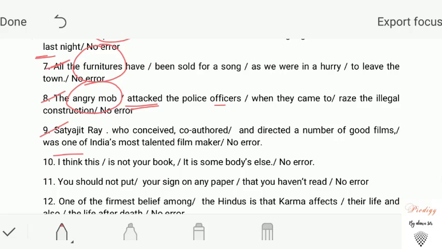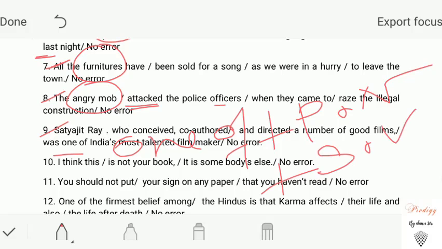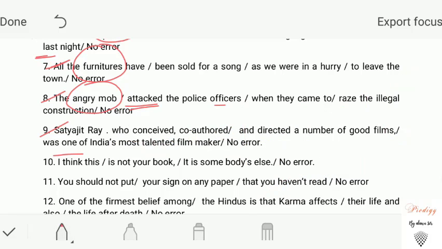Whenever this comes in a sentence, this particular phrase will be followed by a plural noun as well as the singular form of verb. Okay? In short form, the construction will be one of plus plural noun but singular verb. Right? Okay. So in this sentence, our error lies in these sections.